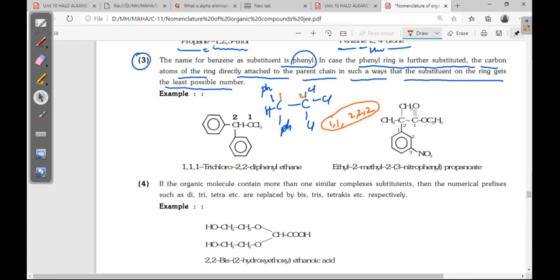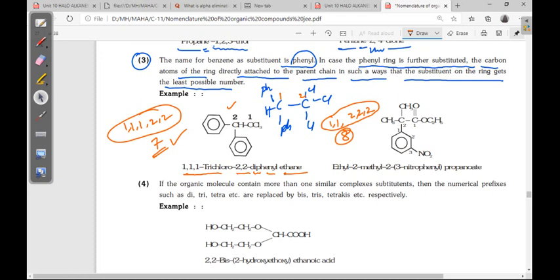Suppose you take the numbering the other way, here 1, 1, 1, then 2, 2. The total is 3 plus 4, so 7. So obviously 7 is more preferred. Numbering is done. Now 1,1,1-trichloro-2,2-diphenylethane, 2 carbon chain, that is ethane.